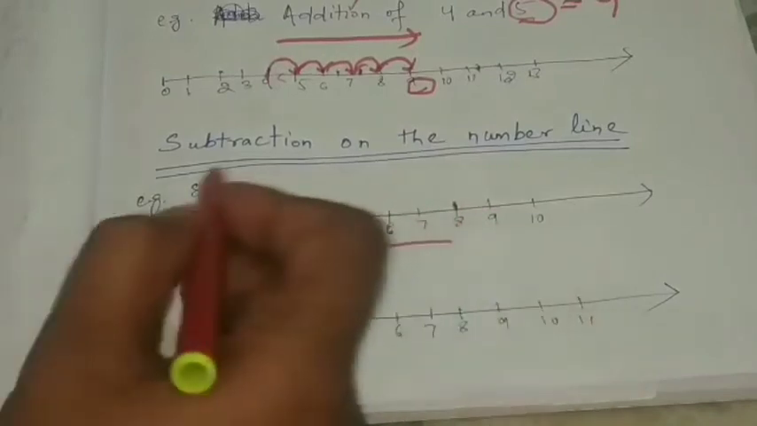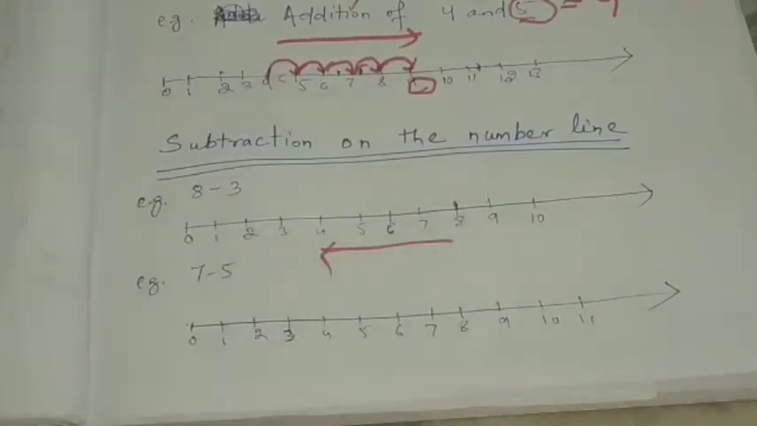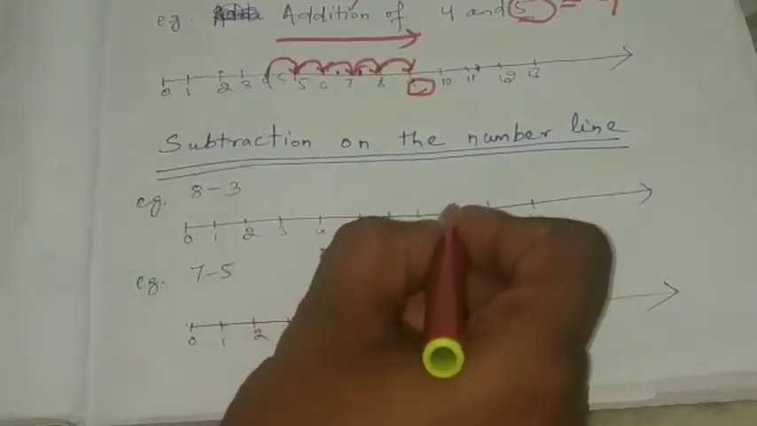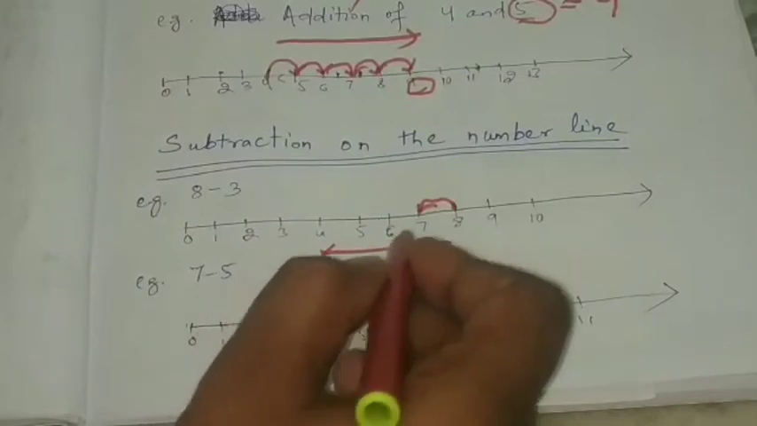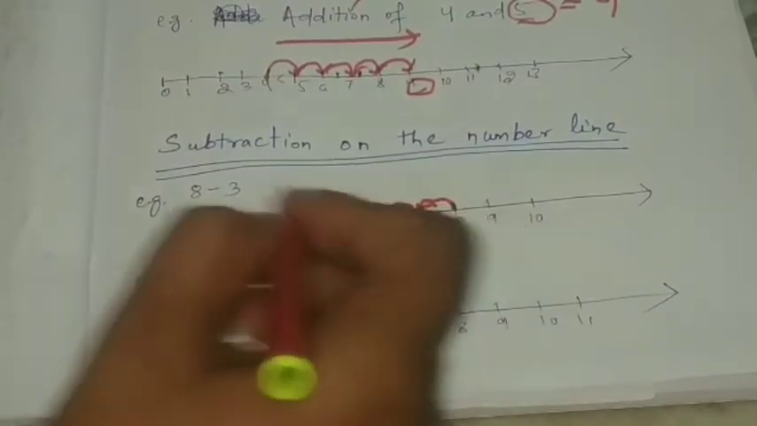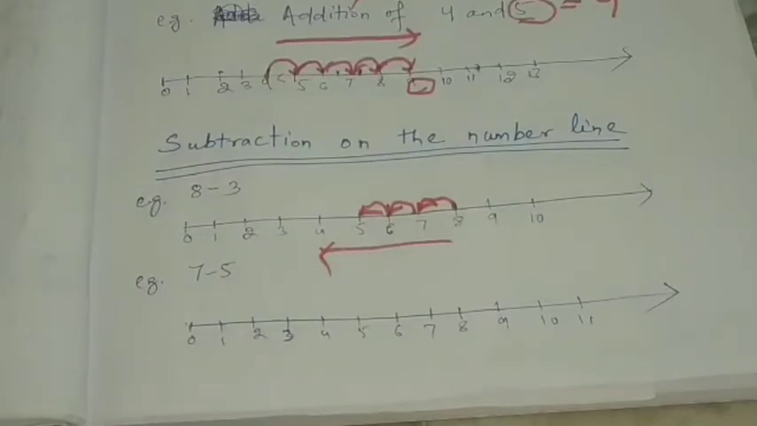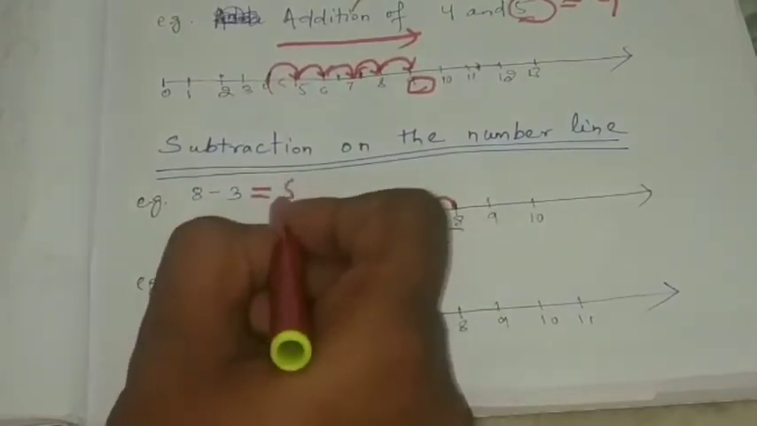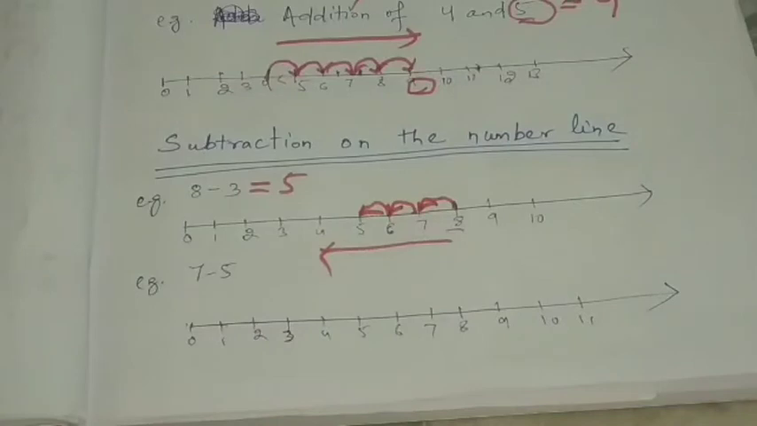So we will start at 8 and we will move 3 units to the left, or we will jump through 3 units to the left. So let's see. From 8 we go 1 unit. Okay, first, then 2 units, then 3 units. Like that we have jumped 3 units to the left. So what did we get? We got 5. So 8 minus 3 is how much? 5.